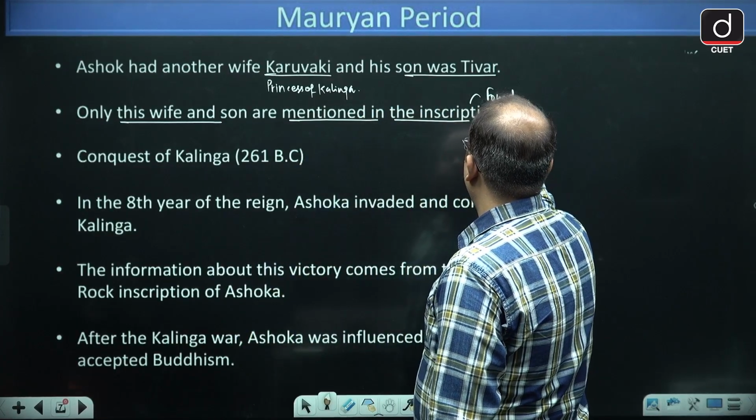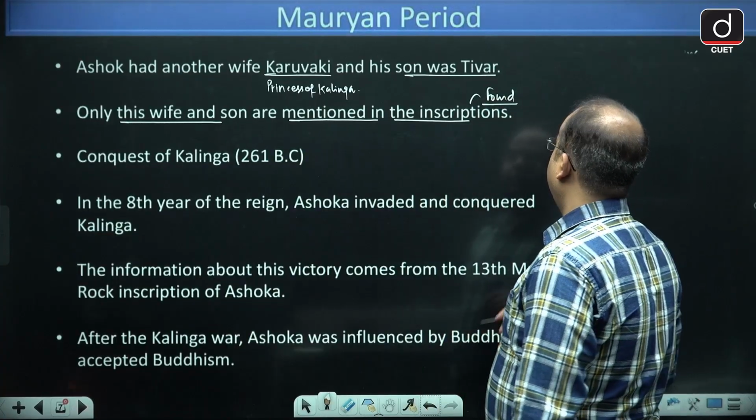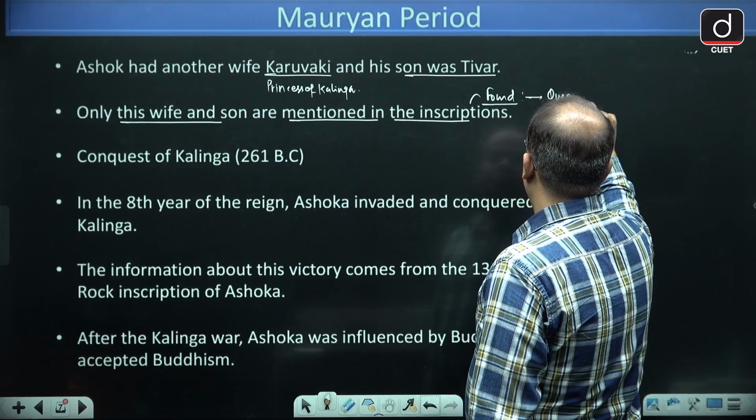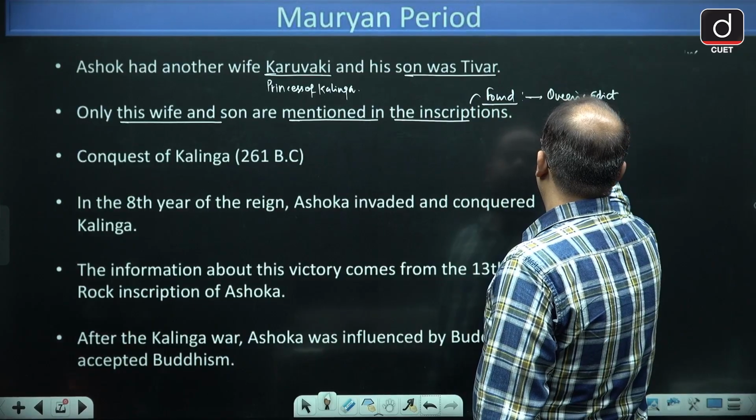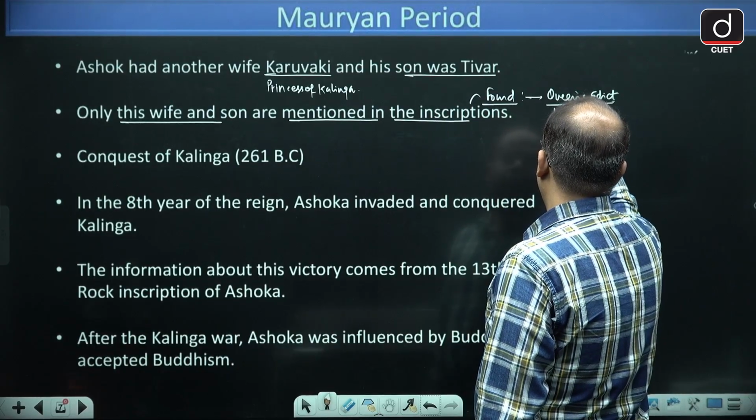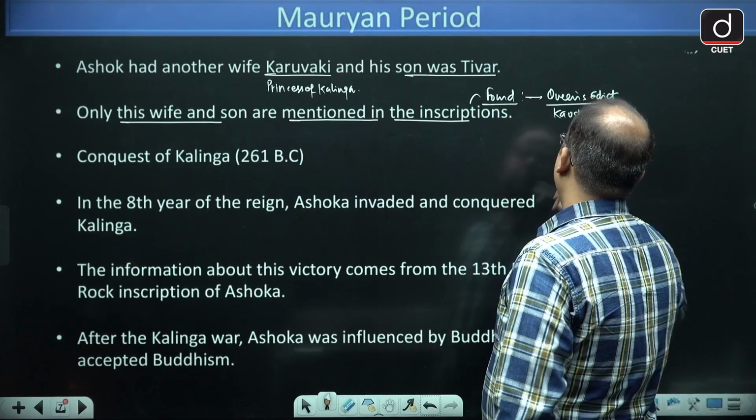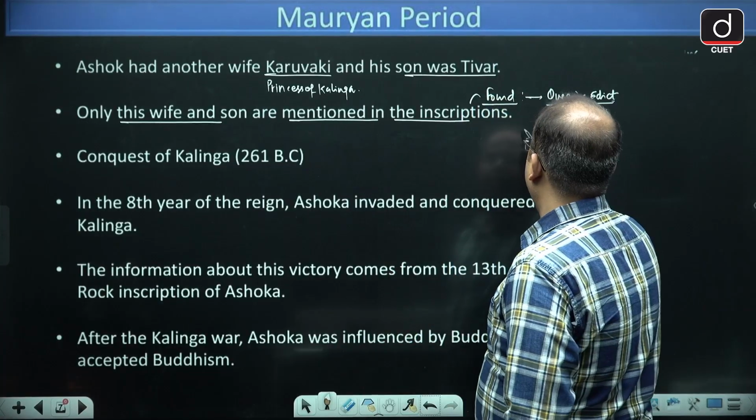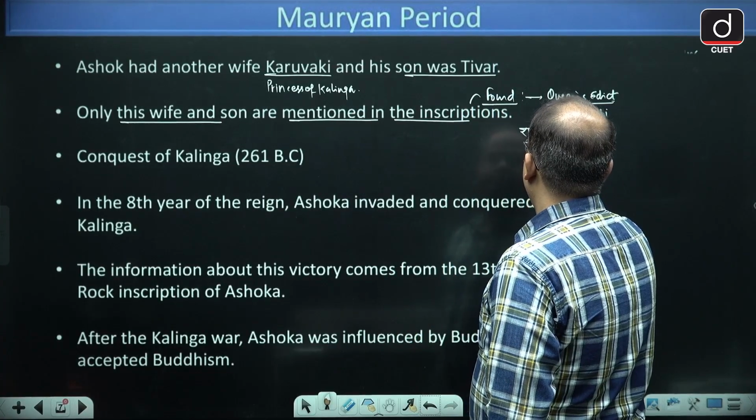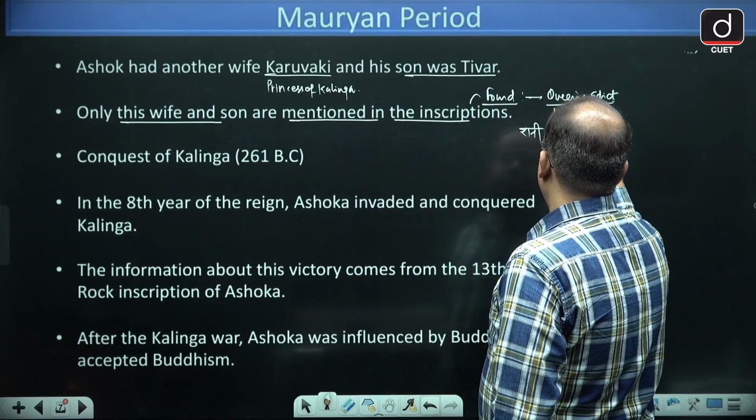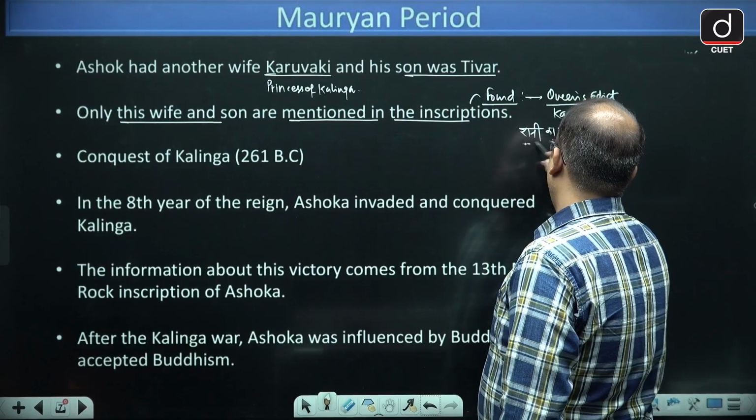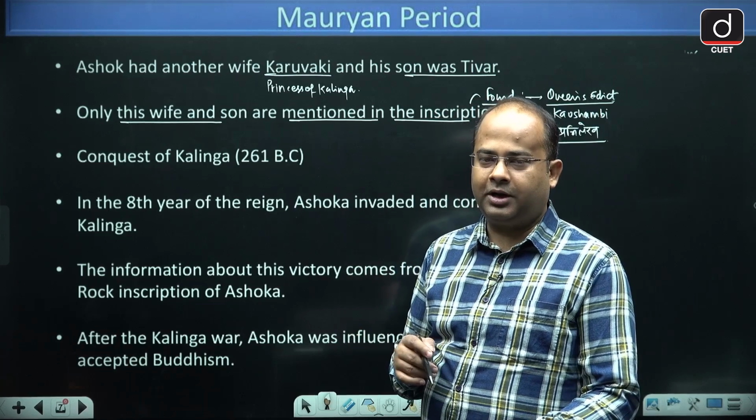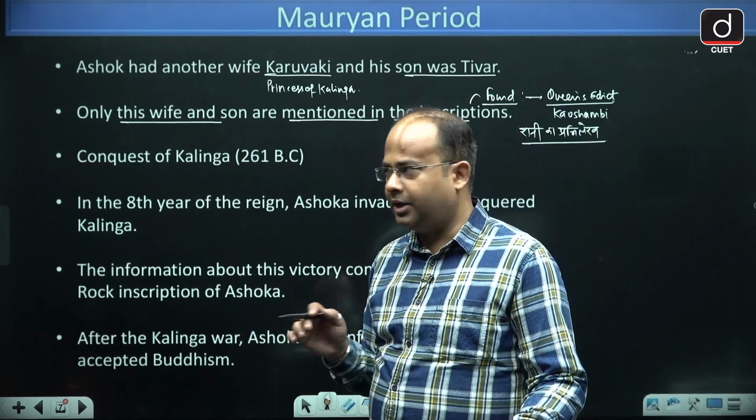It is found in the Prayagraj region, in Kaushambi, and it is called the Queen's Edict, also referred to as Rani Ka Abhilekh. Because she is the only queen and Tivar the only prince mentioned in the inscriptions of Ashok, and she was a princess of Kalinga, and she married Ashok after the Kalinga war.